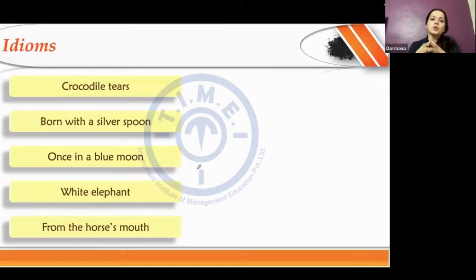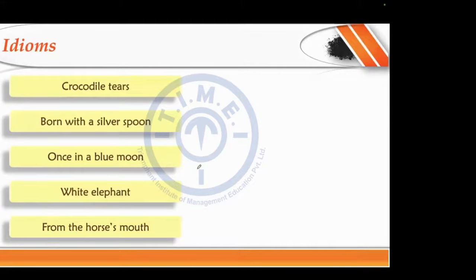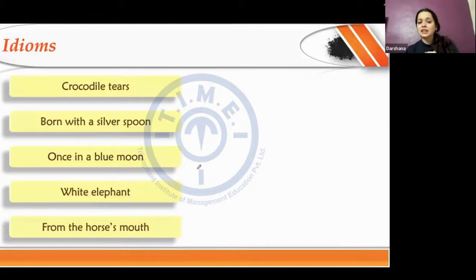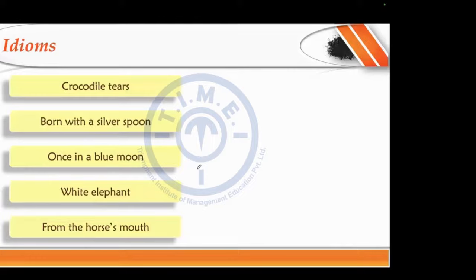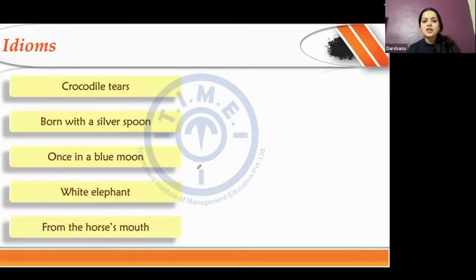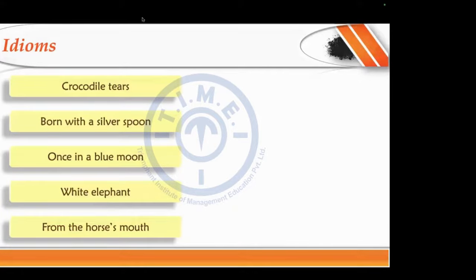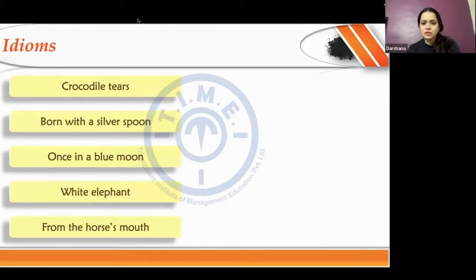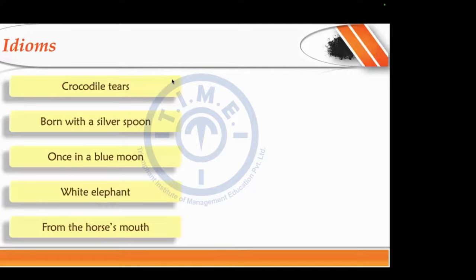When they give you an idiom in a sentence, it becomes easier to understand the meaning because from the context of the sentence, you can still make out what it would mean. But when they directly give idioms, it gets slightly challenging because you might either know the meaning of the idiom or you would not. So how do we do it? Let's say I give you the idiom crocodile tears. What does it mean? Fake tears. Correct. Pretentious.